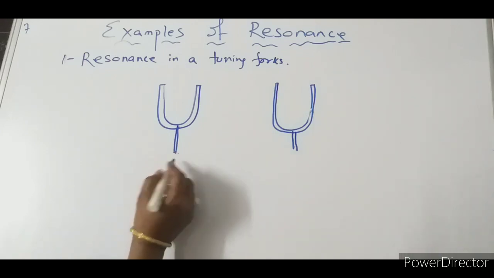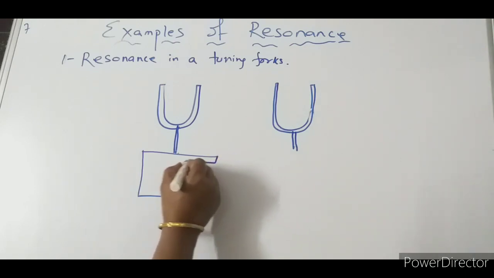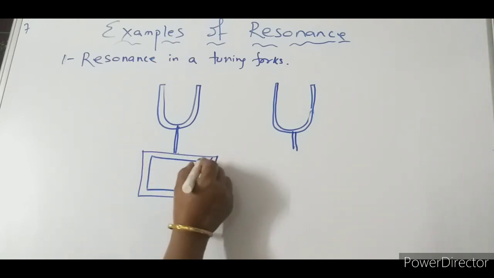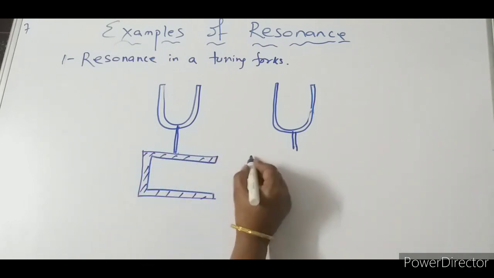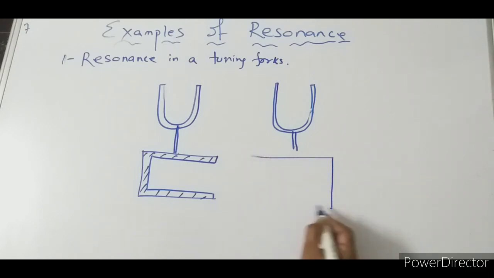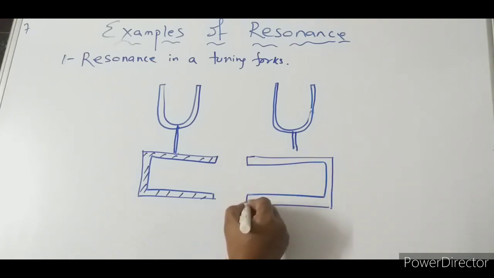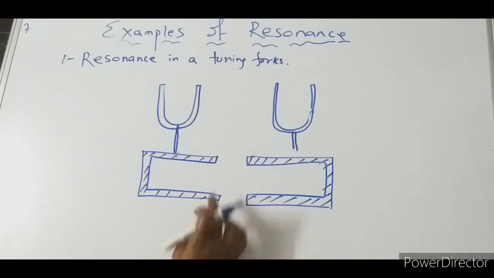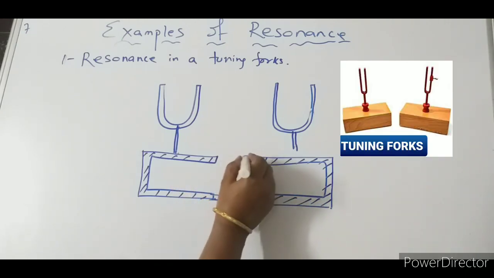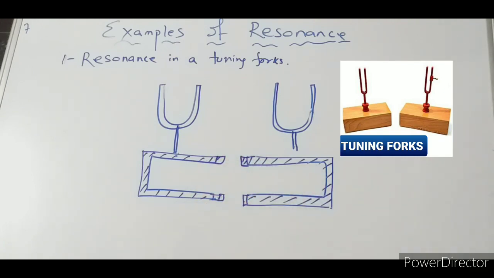The stem of the tuning fork is attached to a hollow box. Here I am taking a hollow box, and the stem of this tuning fork is attached to it. And here also I have taken another hollow box. The opening ends are facing each other. These two are open to each other and they are very close to each other, of course, otherwise our purpose cannot be fulfilled.